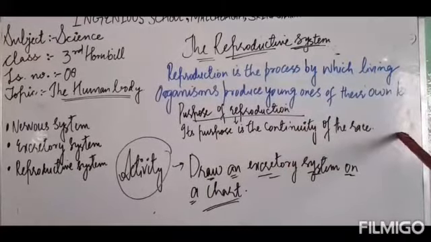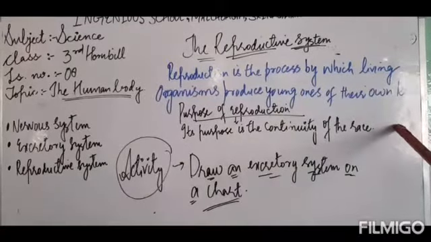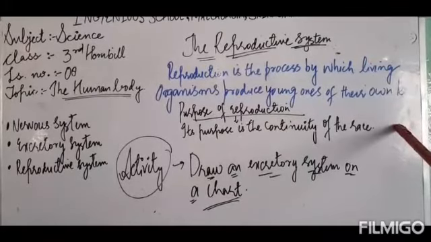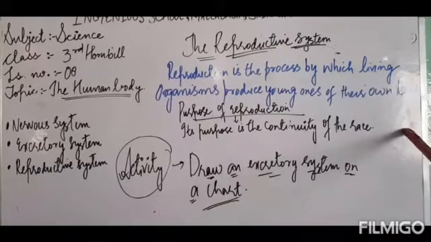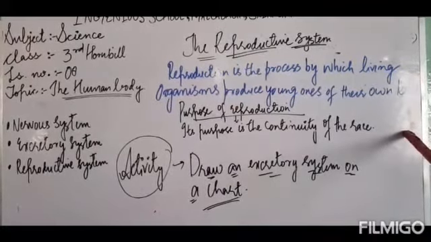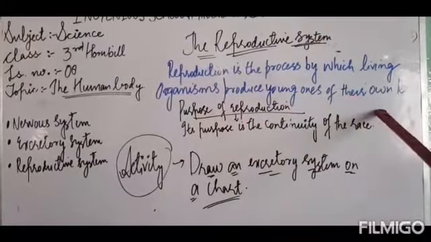Let me explain this with the help of an example. Like, if a cat stops giving birth to the babies, there will be a day when all the remaining cats will get extinct from this earth. There will be no cat, isn't it? In the same way, if dogs stop giving birth to their babies, there will be no dog. So, in order to continue the race, reproduction is a must. So, purpose of reproduction is the continuity of the race.